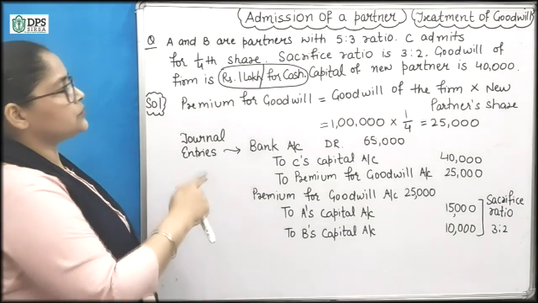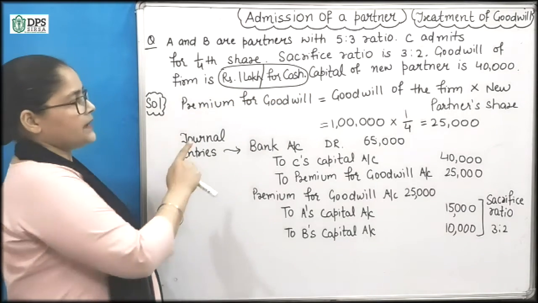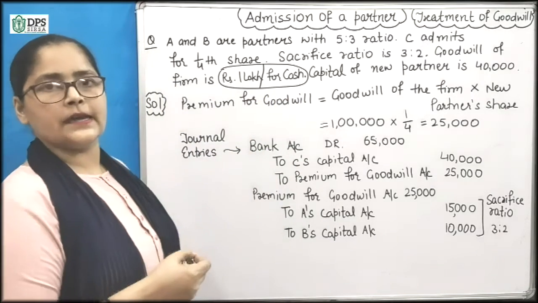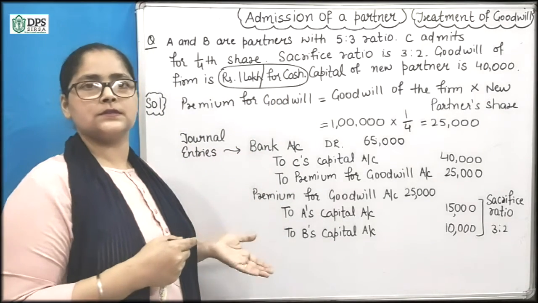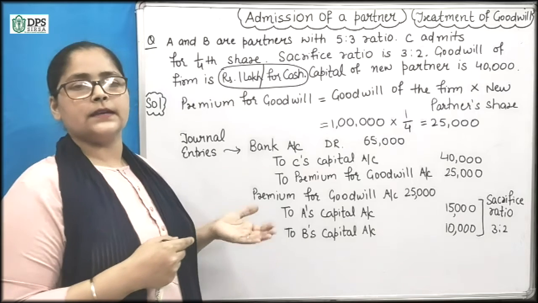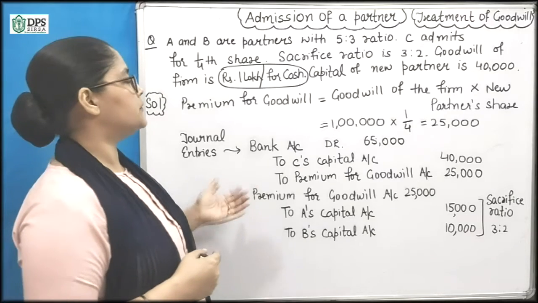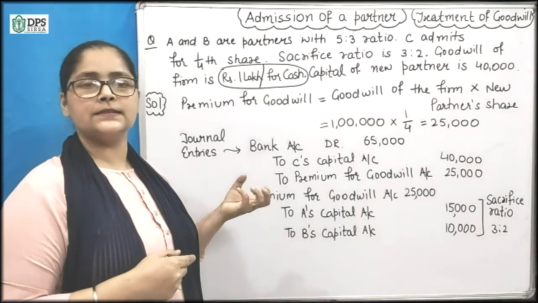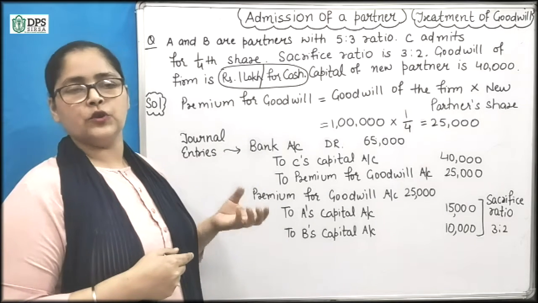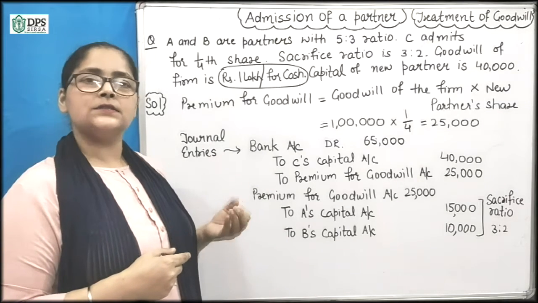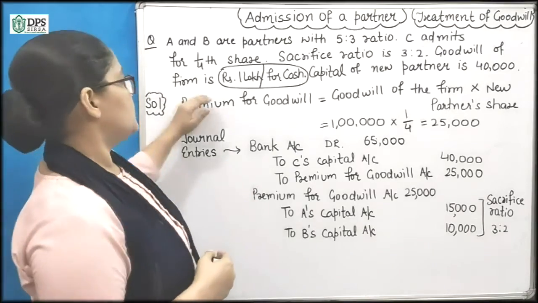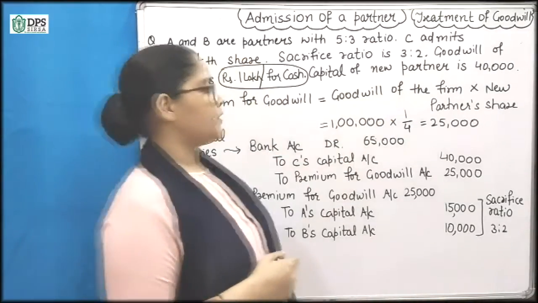So wherever you see previous questions, I have written here for cash. So this is the case. Previously we were discussing the case where goodwill of the partner is in cash. New partner brings his share of goodwill in cash. So capital is given, 40,000.